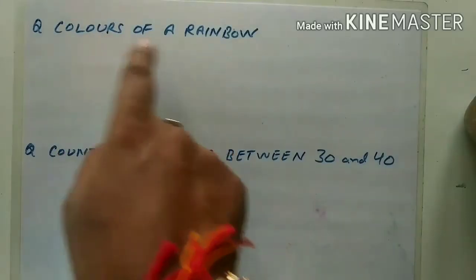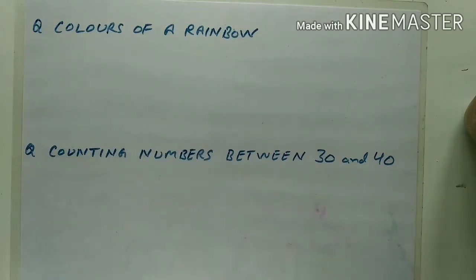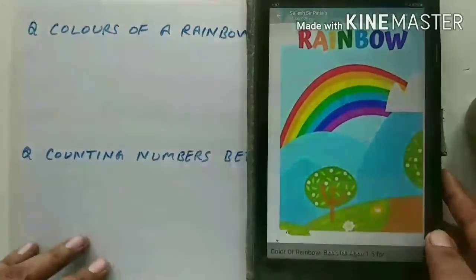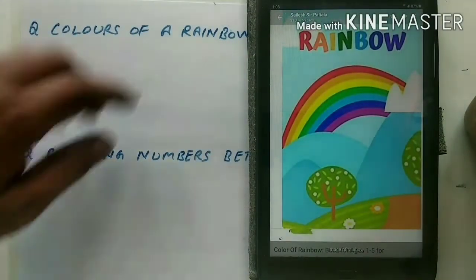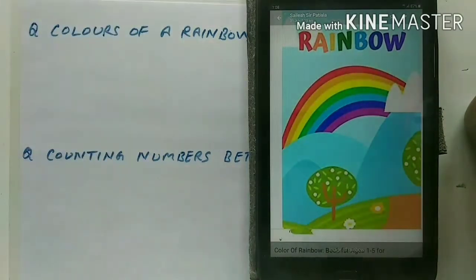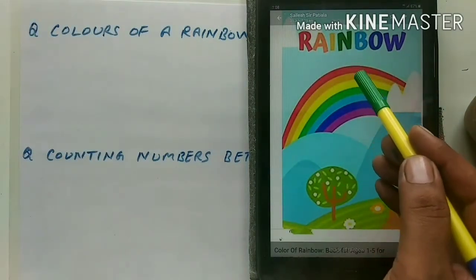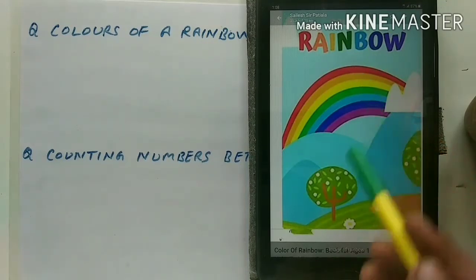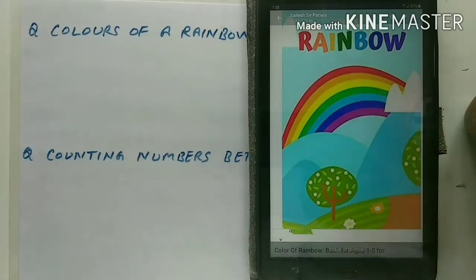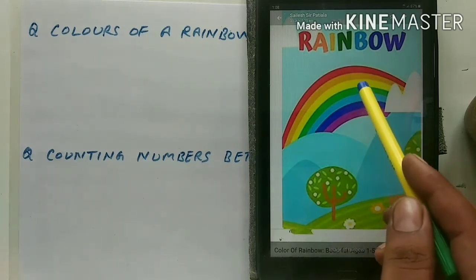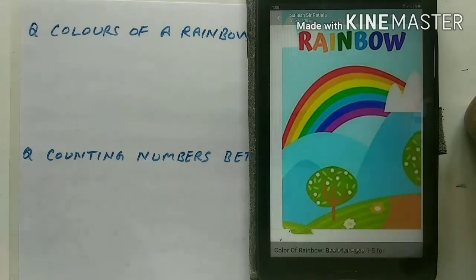Now, the next statement is color of a rainbow. So, have you seen the rainbow? If you have seen, then it is okay. But if you have not seen, then I will show you the picture of the rainbow. So, you can see here. This is the picture of a rainbow. So, you may see how many colors are there? Red, orange, yellow, green, blue, indigo and violet. So how many colors are there? 1, 2, 3, 4, 5, 6, 7. So 7 colors are there.